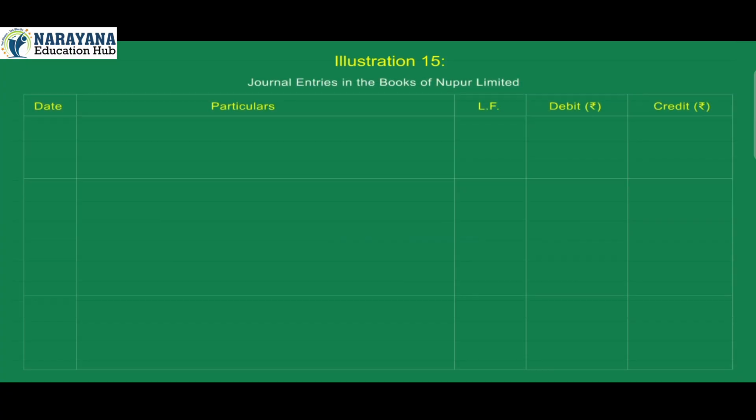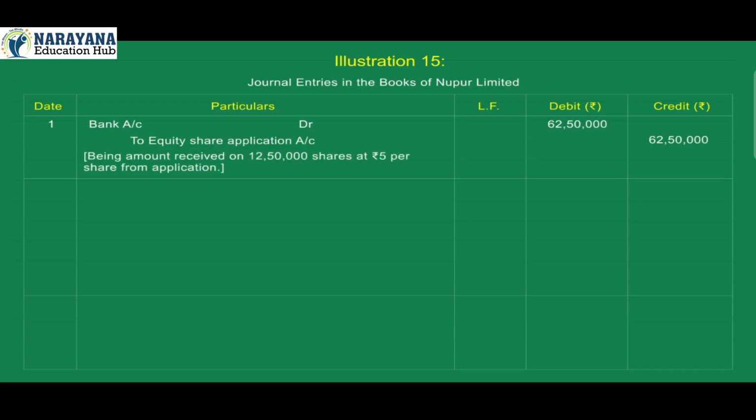Journal entries in the books of Nupur Limited. Date, particulars, ledger folio number, debit, credit. 1. Bank account debit 62,50,000. Equity share application account credit 62,50,000. Being amount received on 12,50,000 shares at ₹5 per share from application.